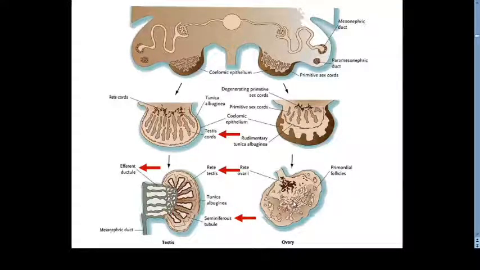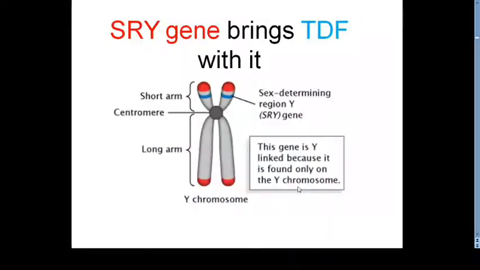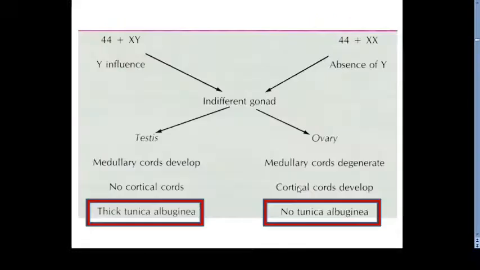So for the ovary to develop, we require no gene, no factor at all. For testis differentiation, we require the TDF plus the SOX9 gene. If Y is not there, definitely this indifferent gonad is going to develop into an ovary. So the SRY gene brings TDF with it. Under the effect of Y, the indifferent gonad will develop into testes. If no Y, then ovaries are going to form.